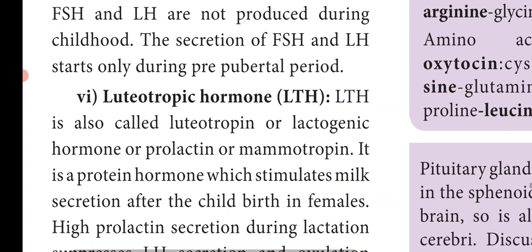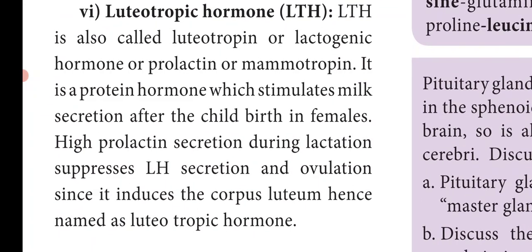Next is the luteotrophic hormone, that is LTH. It is called luteotrophin or lactogenic hormone, otherwise called prolactin or mammotrophin. It is a protein hormone which stimulates the milk secretion in the mammary gland. So after childbirth in females, milk is secreted from the mammary gland. This hormone stimulates the secretion of the milk.